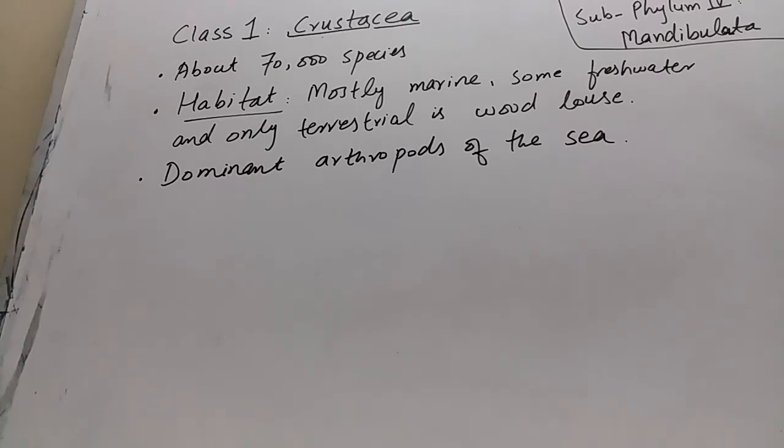Crustaceans are the dominant arthropods of the sea. If we search for arthropods in the sea, the dominant ones collected are crustaceans. Some live in fresh water, and the only crustacean found on land is woodlouse.